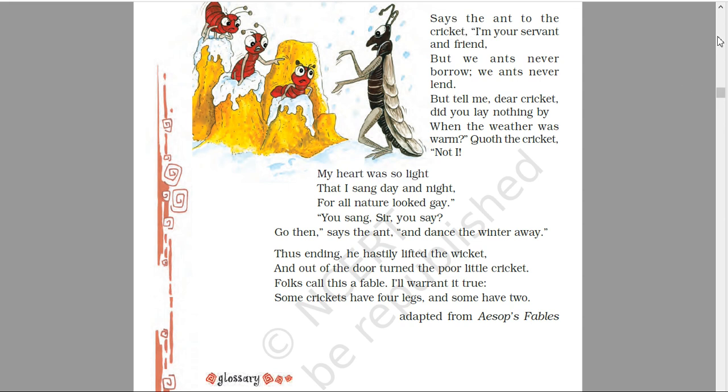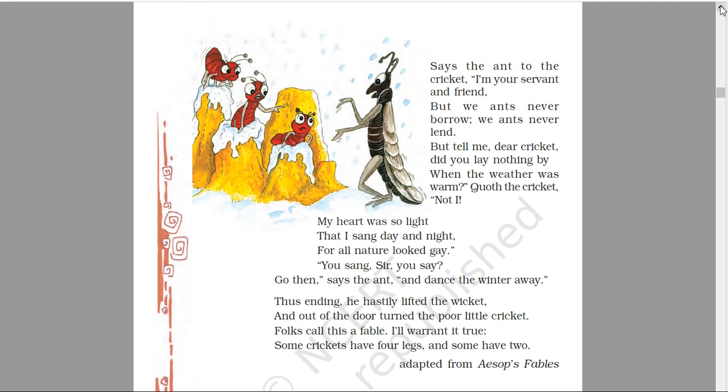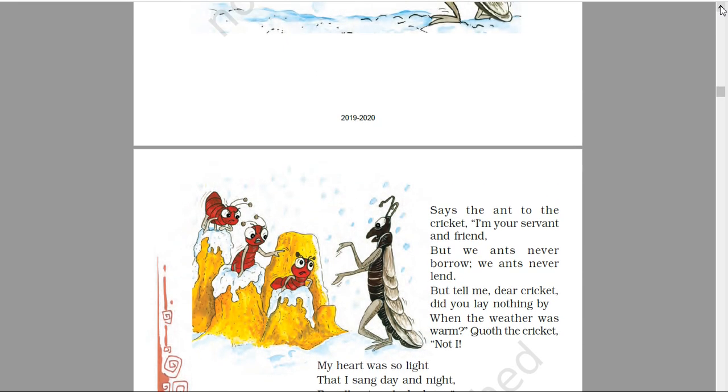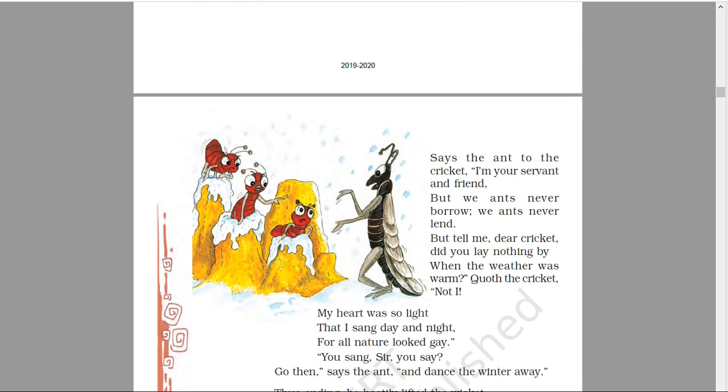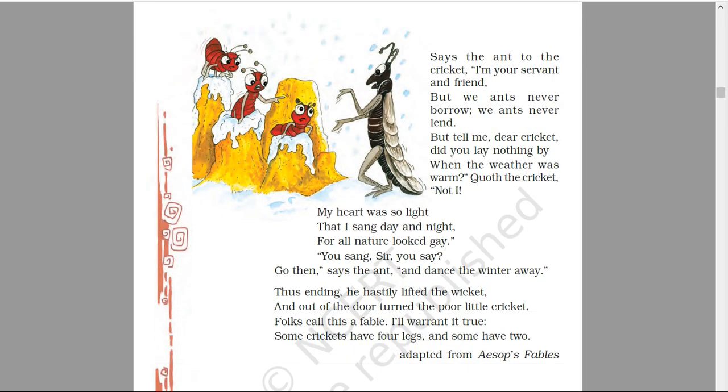And when he requested the ant, what was the reply of the ant? The reply of the ant was as usual. We could guess what the reply would be. The ant says to the cricket, I am your servant and friend. So the ant was really polite. It was showing manners to him.